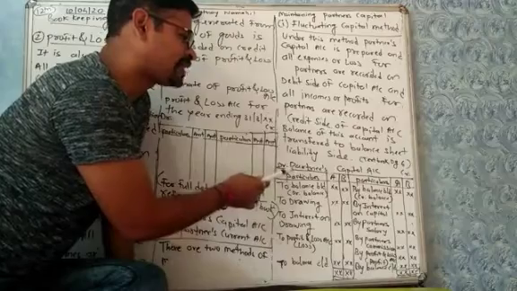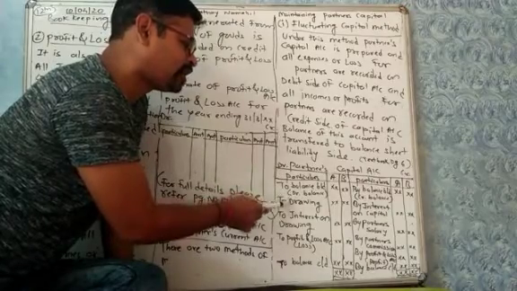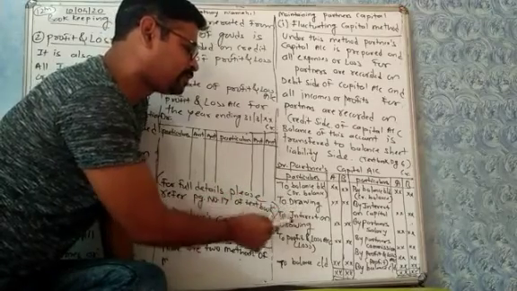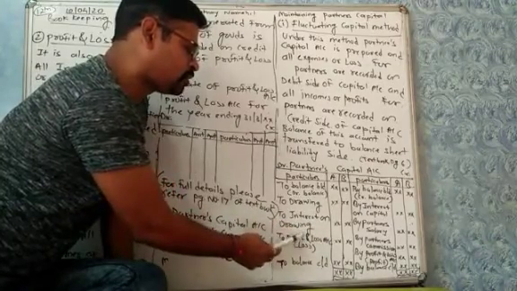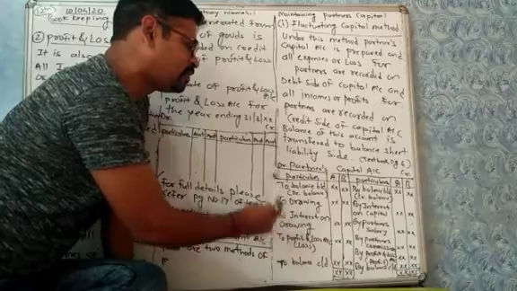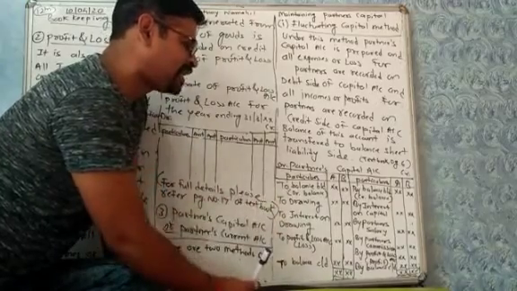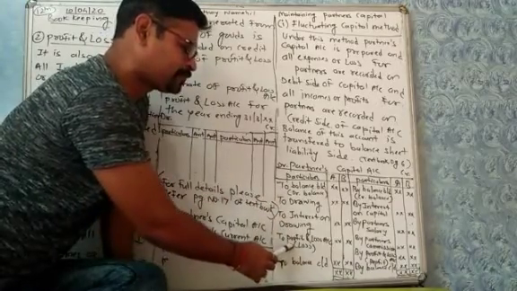Now, whatever expenses for partners are recorded on debit side, that is drawing, interest on drawing, or loss on totaling the profit and loss account, that is net loss is recorded here.